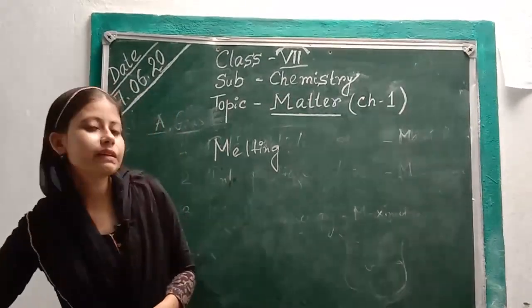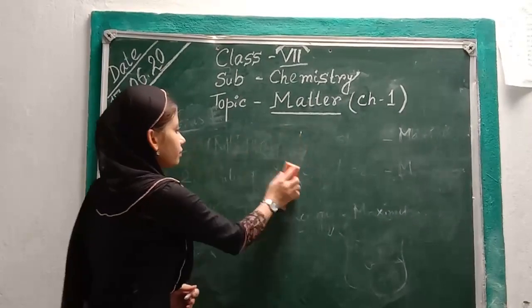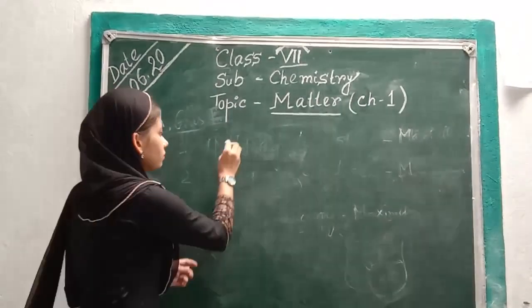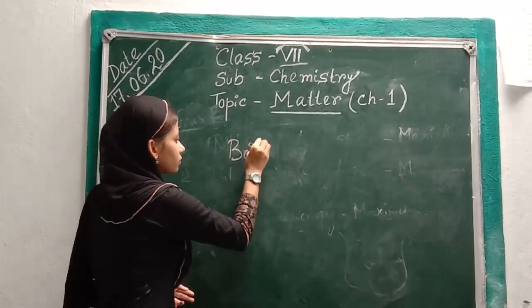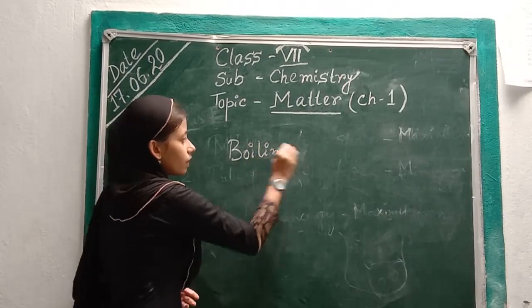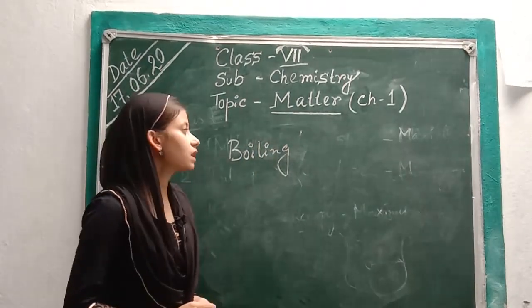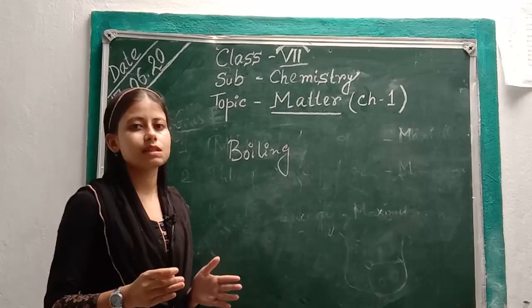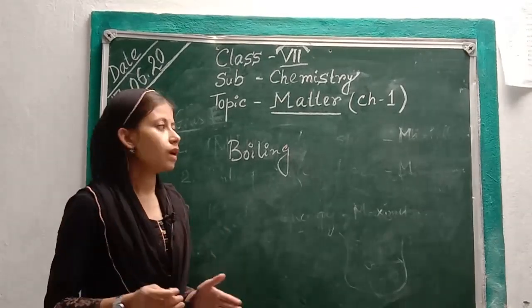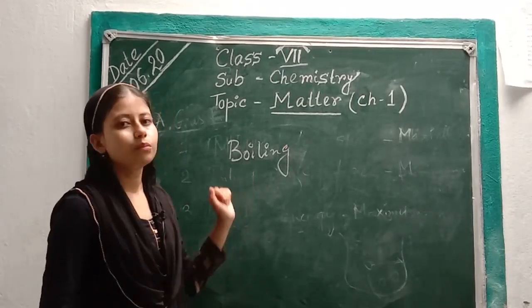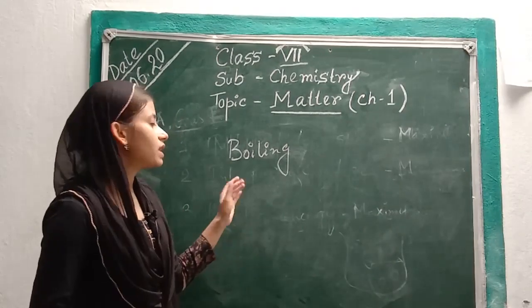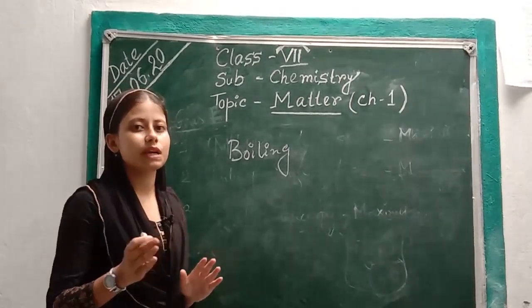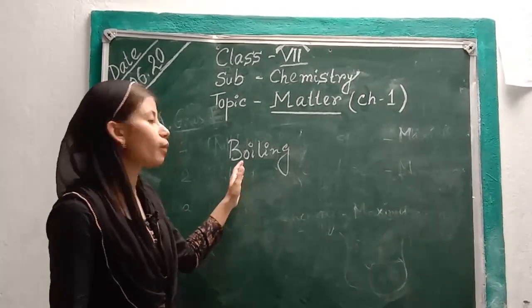Now the second term is boiling. The process in which liquid substances change into gas on heating is called boiling. The temperature at which a liquid substance changes into gas is called its boiling point.